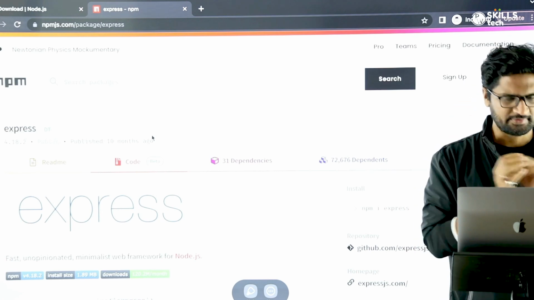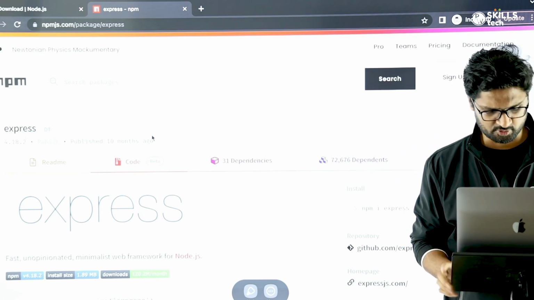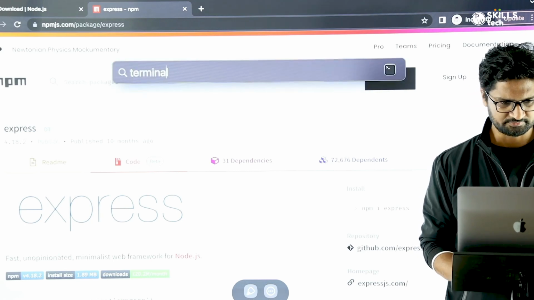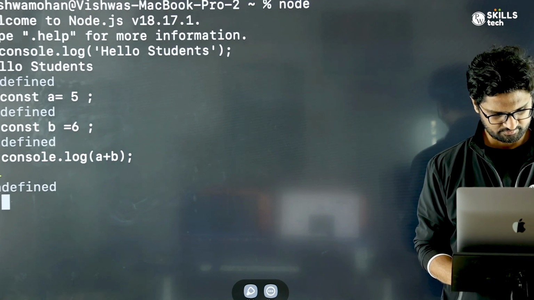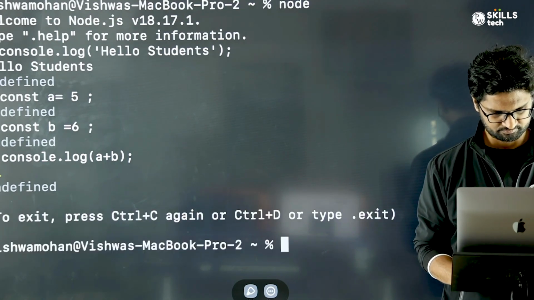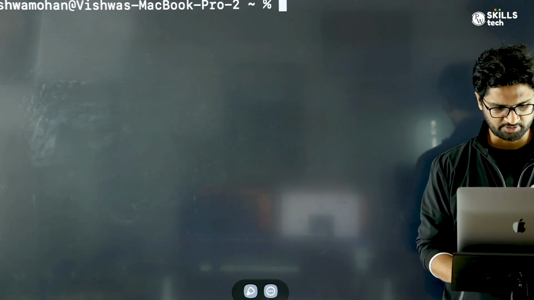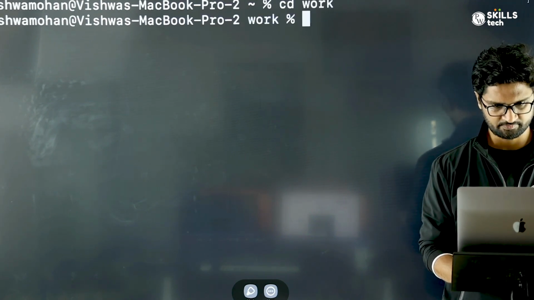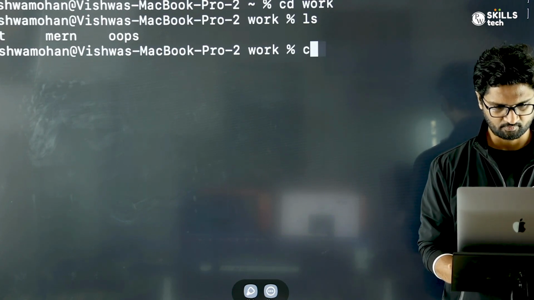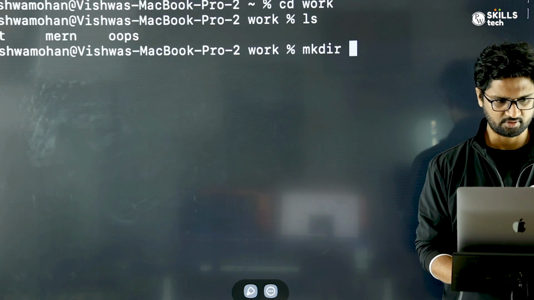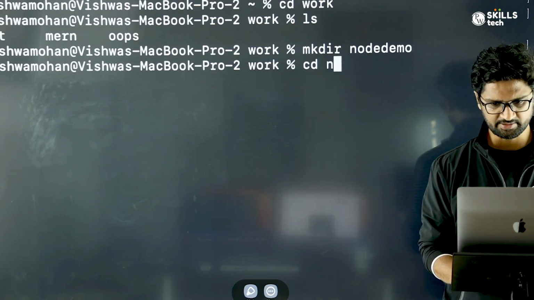So let's deep dive. The first thing I would like to do now is build a Node.js project. So let me go to my terminal and try to create a Node.js project here. Let me go to my work directory, then mkdir, and I'm going to call it node demo. And then I go inside the node demo.